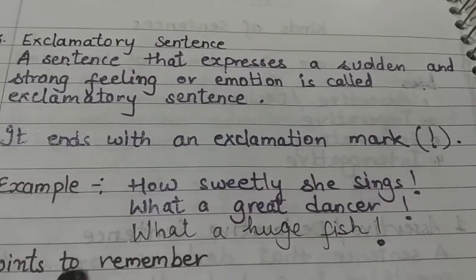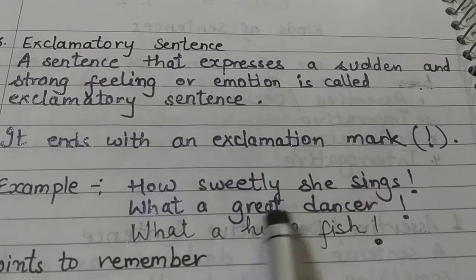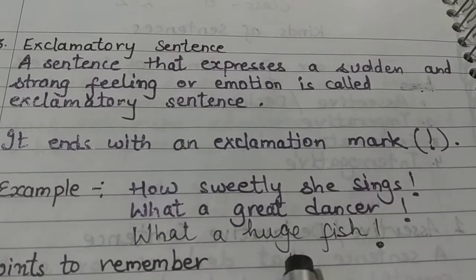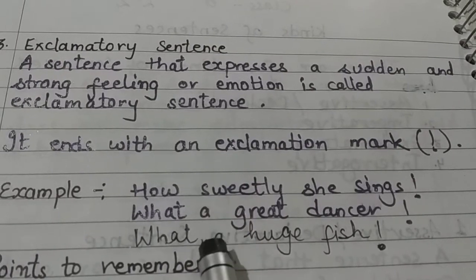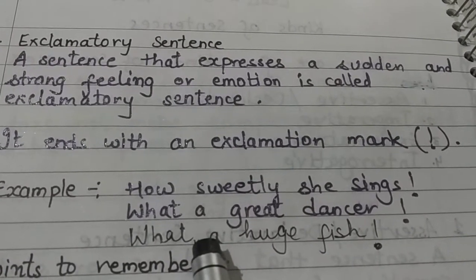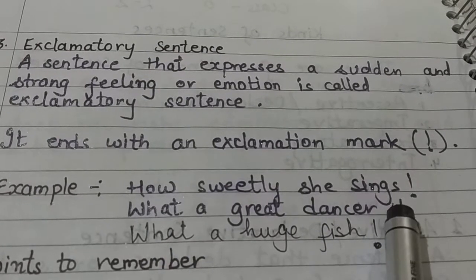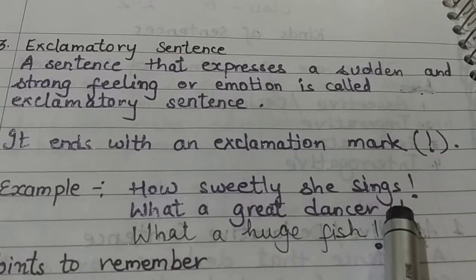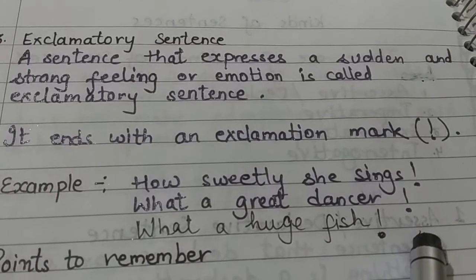For example, how sweetly she sings. What a great dancer. What a huge fish. In these sentences, however, we are using how and what, which we use for questions, but these are not questions. These sentences are exclamatory sentences because here we are using an exclamation mark and also we are expressing our feelings or emotions.